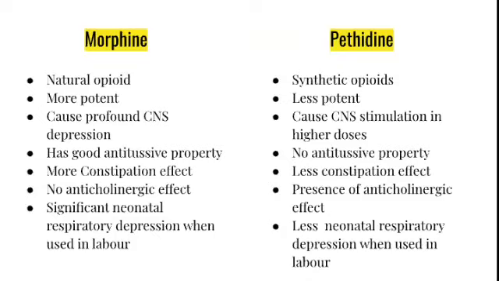Morphine causes profound CNS depression, whereas pethidine will not cause CNS depression. Sometimes in higher doses, it may cause CNS stimulation. Morphine has a good antitussive property, so it is used rarely as an antitussive, whereas pethidine has no antitussive effect. Morphine causes more constipation comparing to pethidine, whereas pethidine or fentanyl cause less constipation. Morphine has no anticholinergic effect, whereas pethidine or fentanyl has an anticholinergic effect.